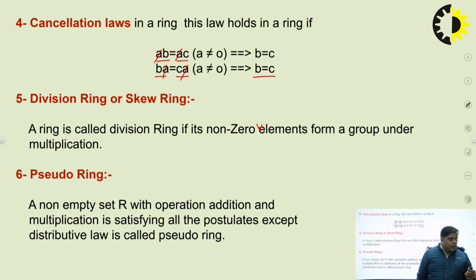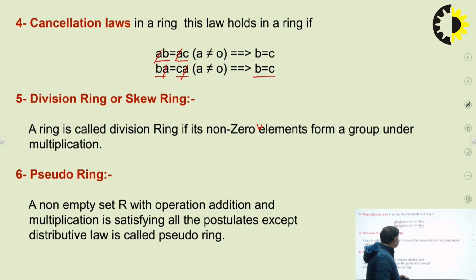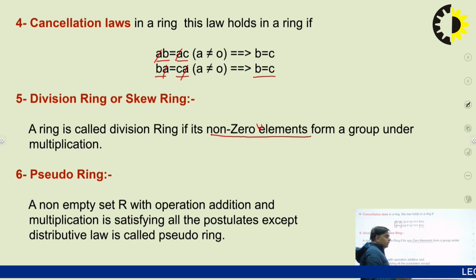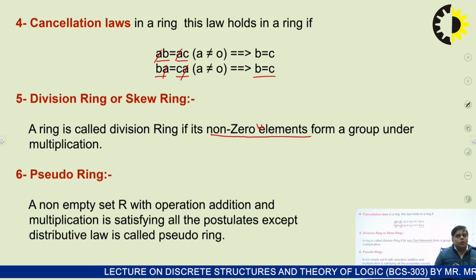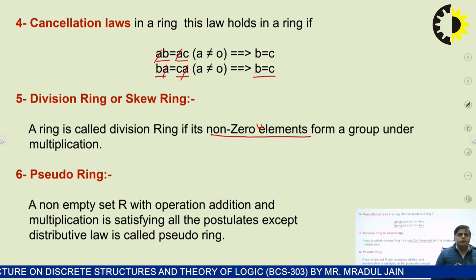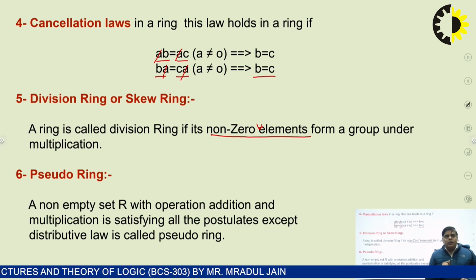Okay, what is the division ring? Next, the concept of division ring or a skew ring. You can say a ring is called a division ring if its non-zero elements form a group under multiplication. The important word is non-zero elements. I have already discussed that in multiplication the ring elements follow only two properties: the closure property and associativity.